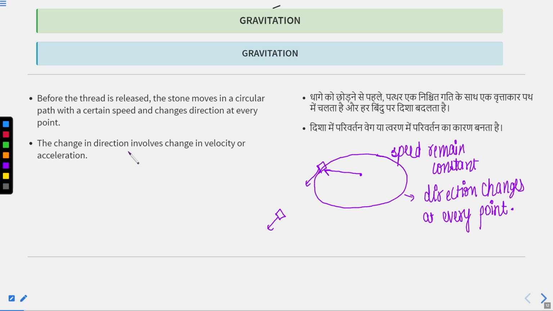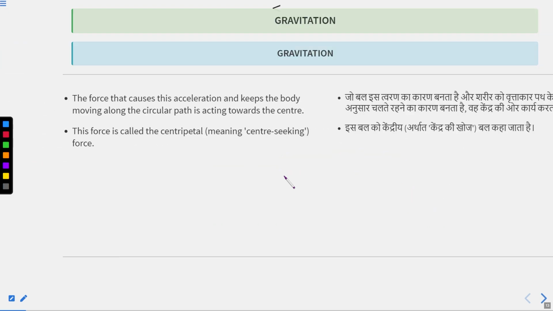The change in direction involves change in velocity, or acceleration. This change in direction involves change in velocity for sure, because speed remains constant, but the direction is changing continuously, so velocity will change continuously. Change in velocity, or acceleration. Is it clear, class?